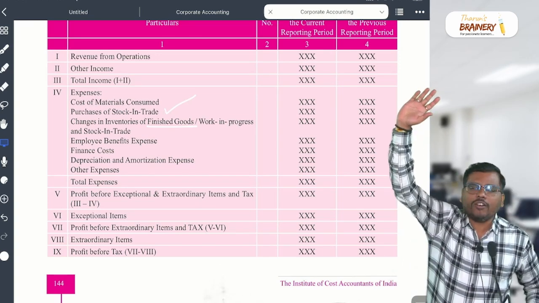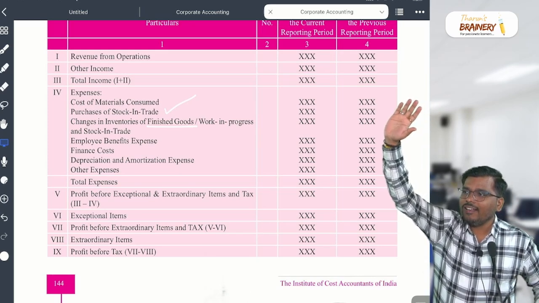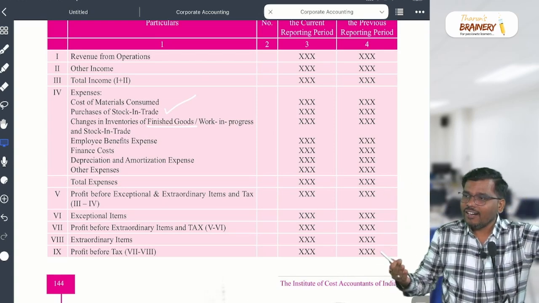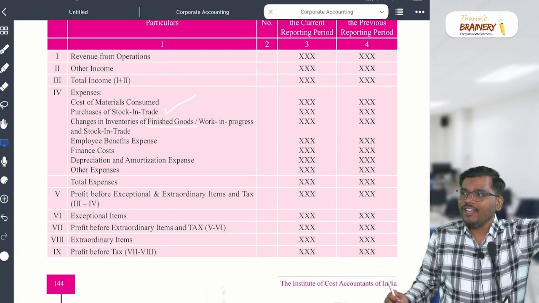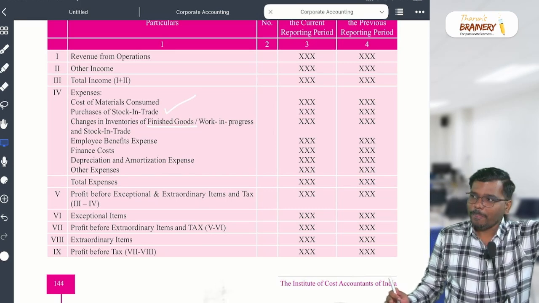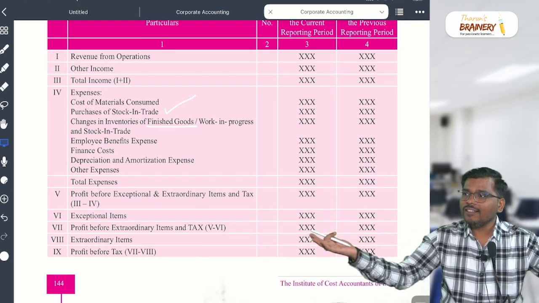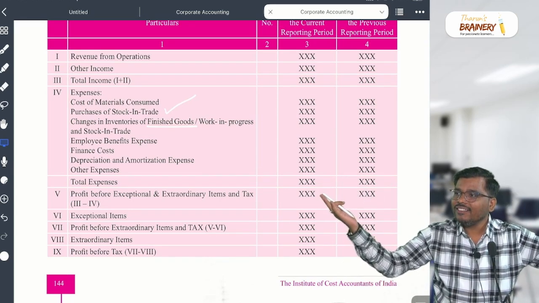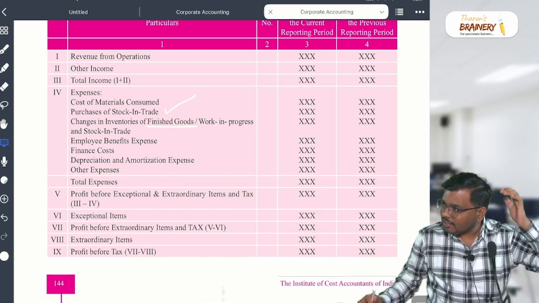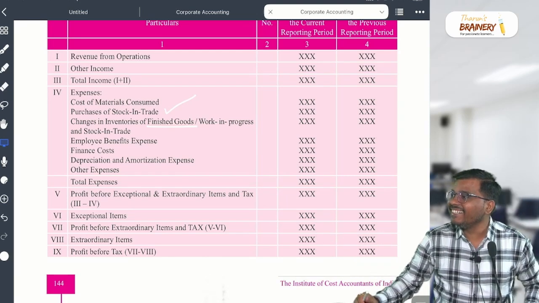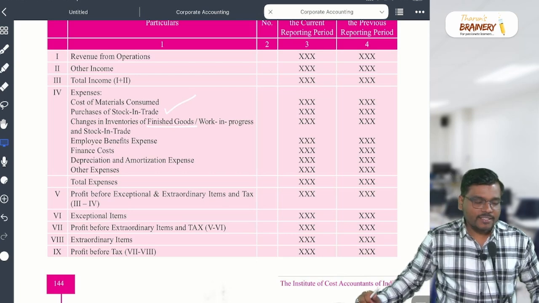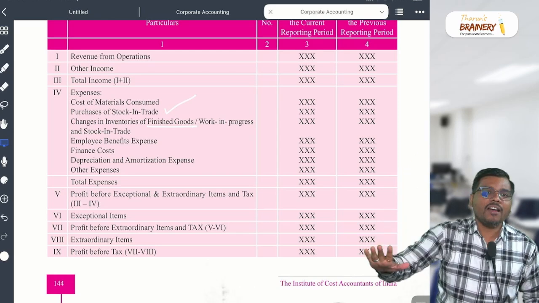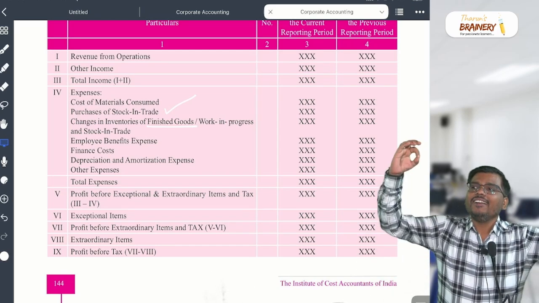Who said finance cost? Raise your hand. Other than finance cost means other expenses. Who said other expenses? Raise your hand. Other expenses, correct? My dear students, whoever said that it will come in the finance cost, you are absolutely wrong.